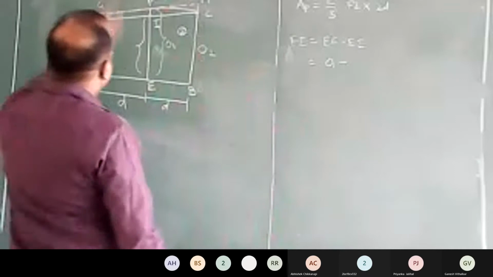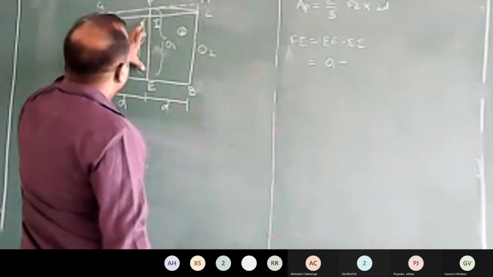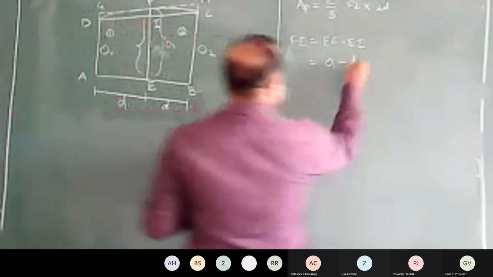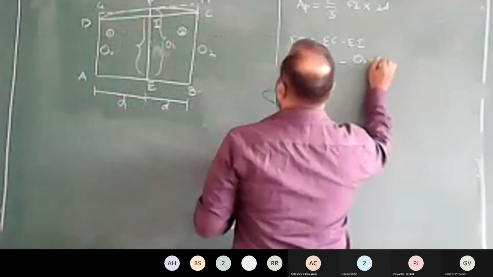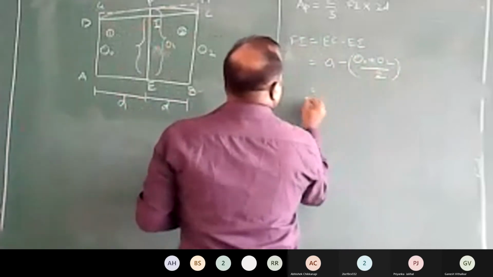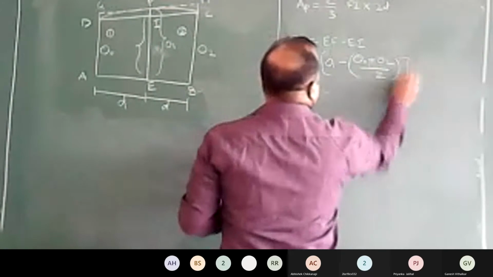Yeah, I think we should have expressed this. Your Ei will be the average of these two, it's O0 plus O2 by 2. I think we went wrong here.